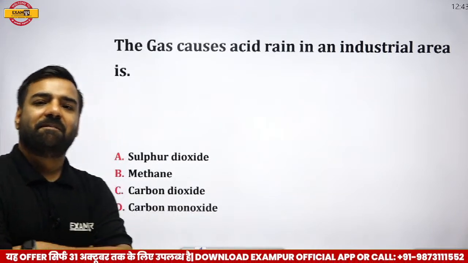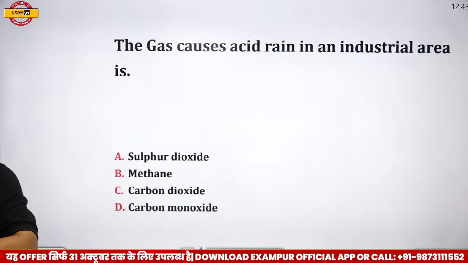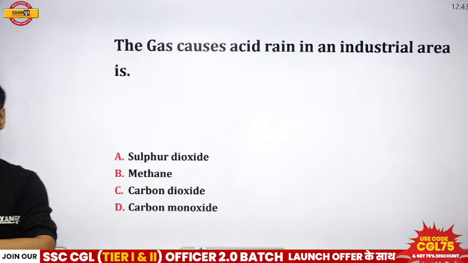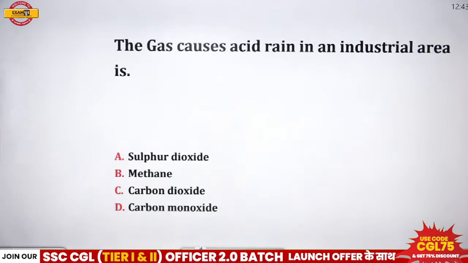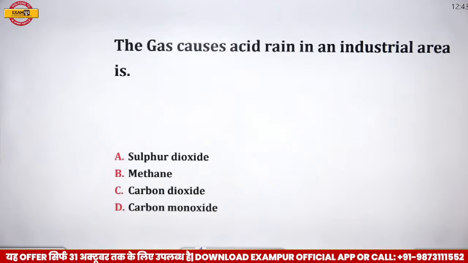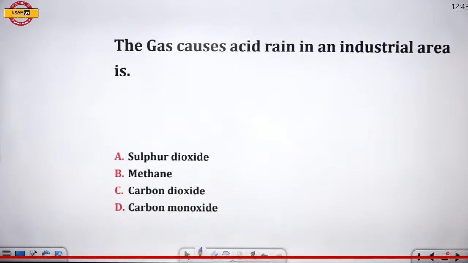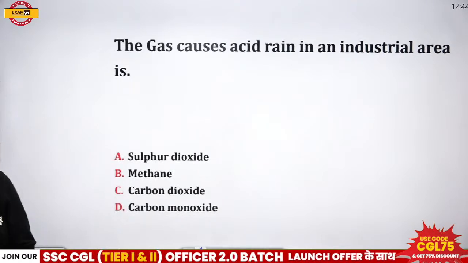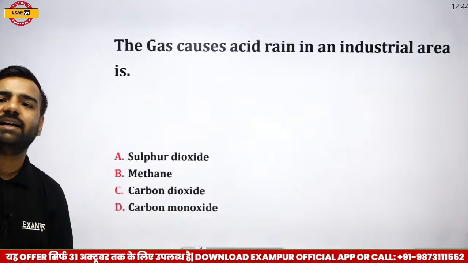Answer. The gas causes acid rain in an industrial area. So what is the correct answer for this? I guess everyone knows this answer, right? Akhleshwar has already given the answer. Vinod has already given the answer. So it would be SO2, that is sulfur dioxide.